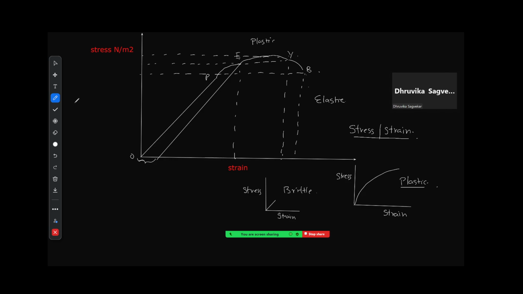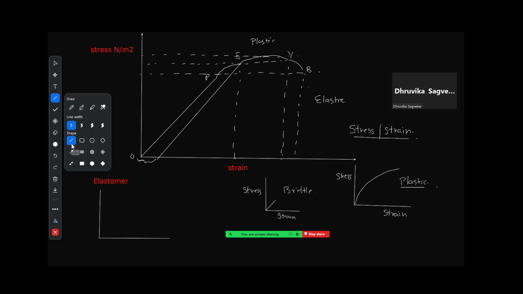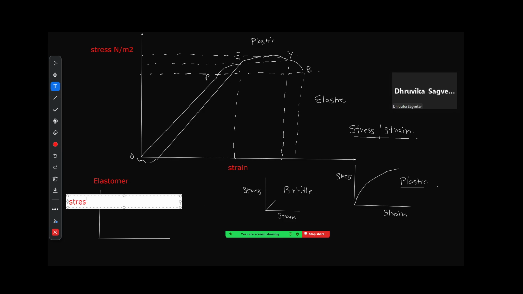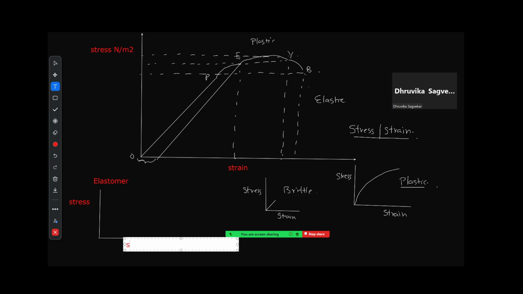Now there is another type of body that we call an elastomer. Okay, it is very interesting for bio students. All the cartilages in your body, the nose part, all of them are elastomers. Correct? And it shows you a very interesting graph. So if you look at the graph like this, this is your strain, and look at the shape of the graph.